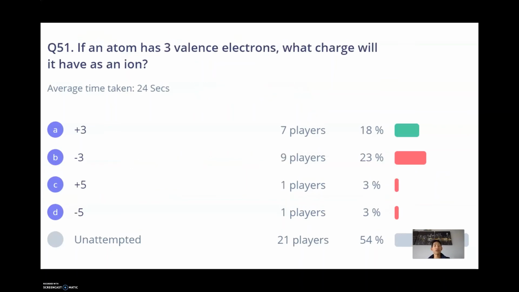If an atom has 3 valence electrons, what charge will it have? Well, let's take a look at an example. Let's say I had 2 on the first level and then 3 on the second level. This would be the case for boron.